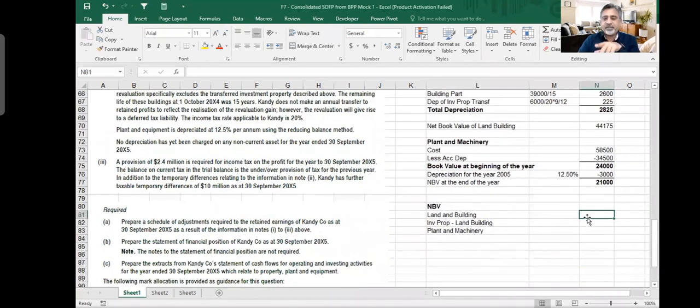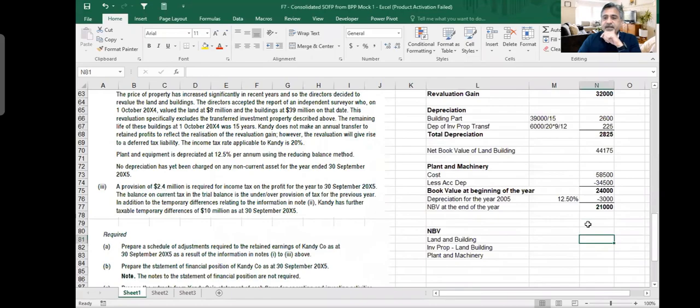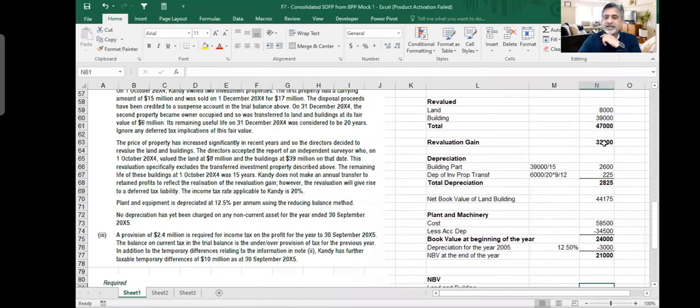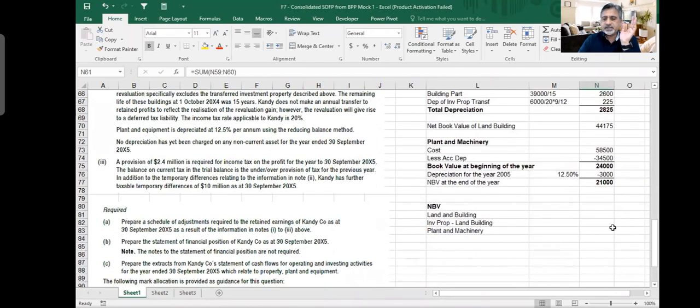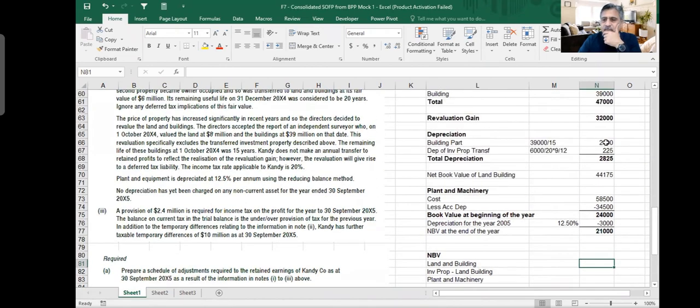So I have my land and building now. How much is my land and building? We said that it was 47 million in the beginning. But then I charged some depreciation. Let me not call it 2825.